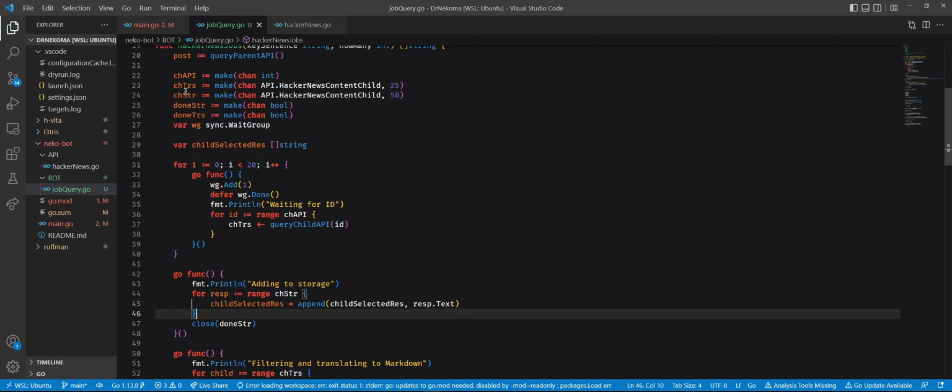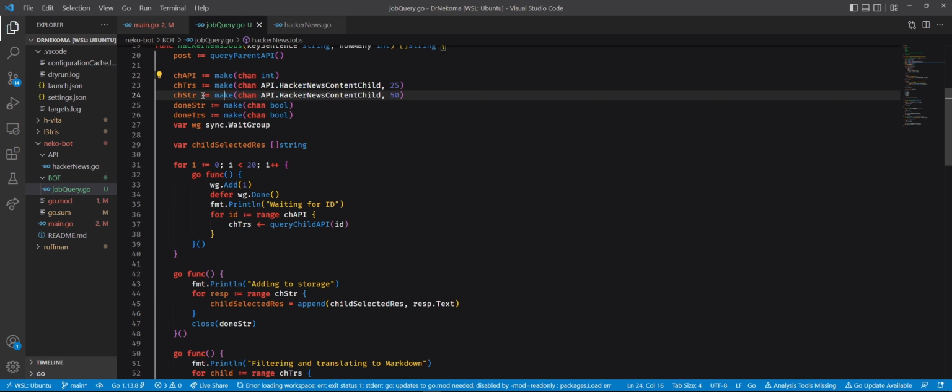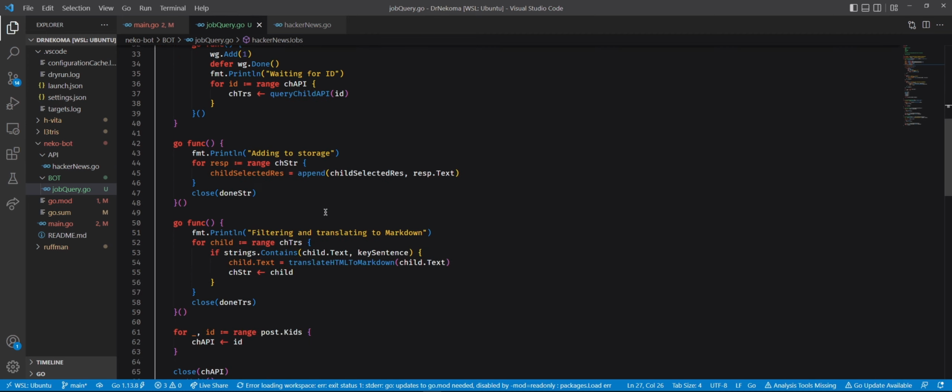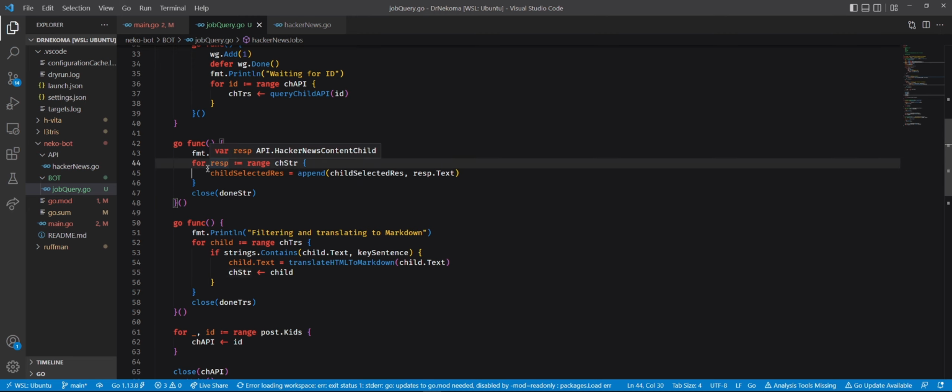We are not doing a lot of sharing, right? We just have 3 channels. And then we put the child to the storage channel, and this worker is responsible for adding to the storage. It picks from the storage channel, and then it appends the text to the array.